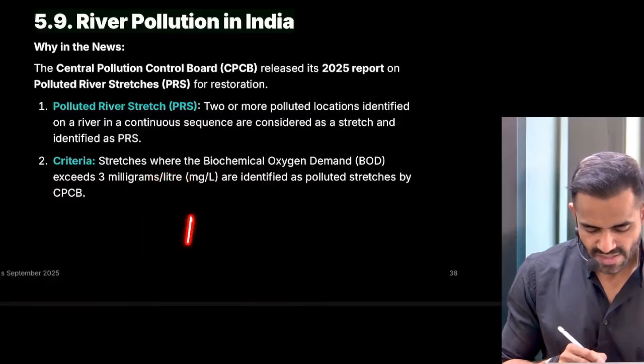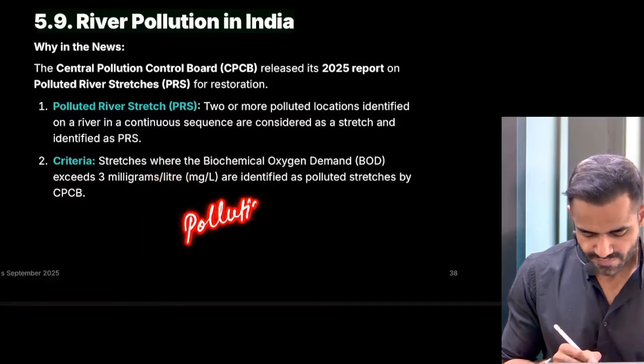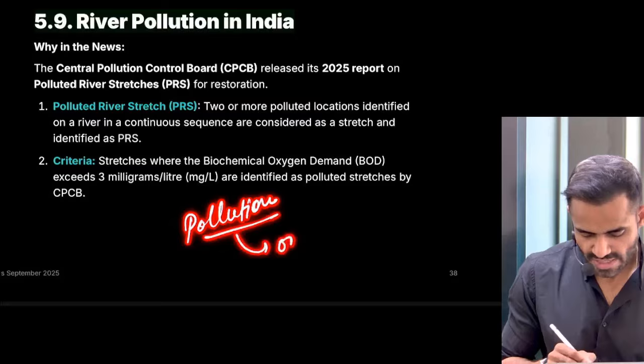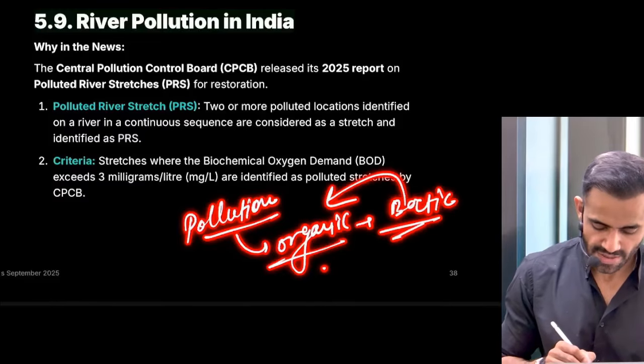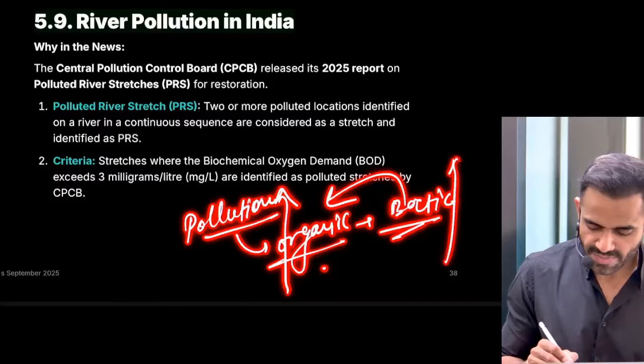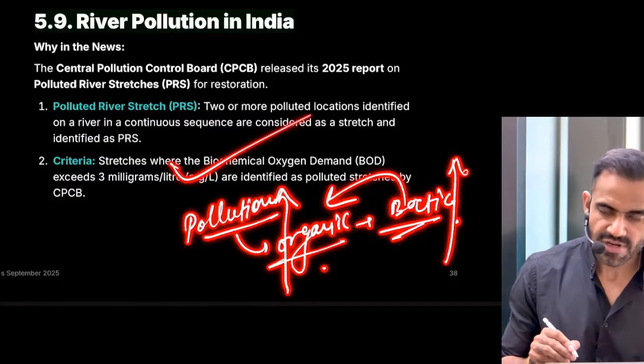See, if there is pollution, there will be organic matter in this. The bacteria need oxygen to degrade this organic material. Higher the organic material, higher will be the demand of oxygen. This is referred to as BOD.